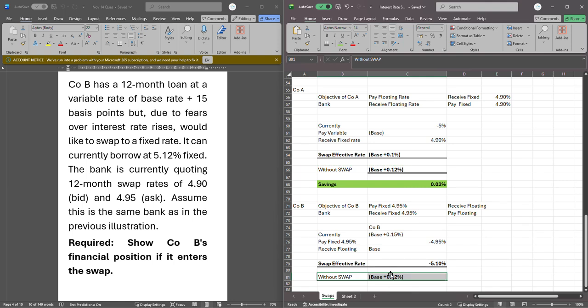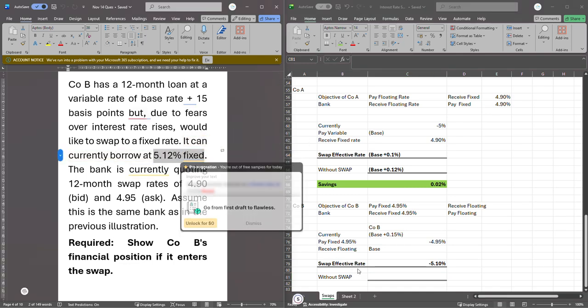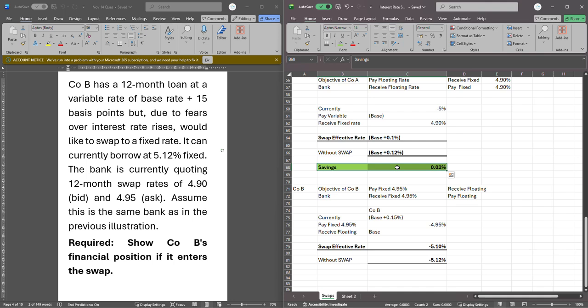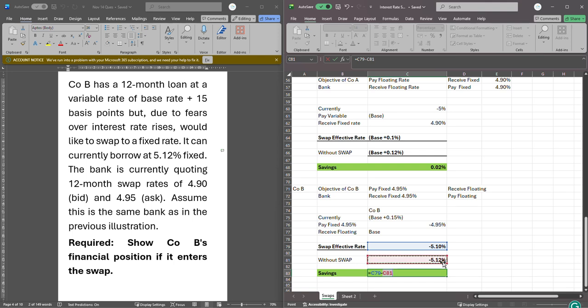If he decided not to do swap, he said he can get a fixed rate at 5.12%. So he would have been borrowing at 5.12%. And as you can see, the same amount of savings is what we are finding here, because if you deduct this minus this, he is able to save 0.02%. That is swap for you.